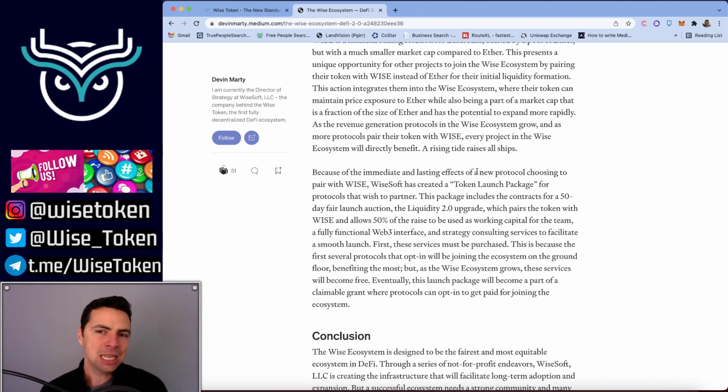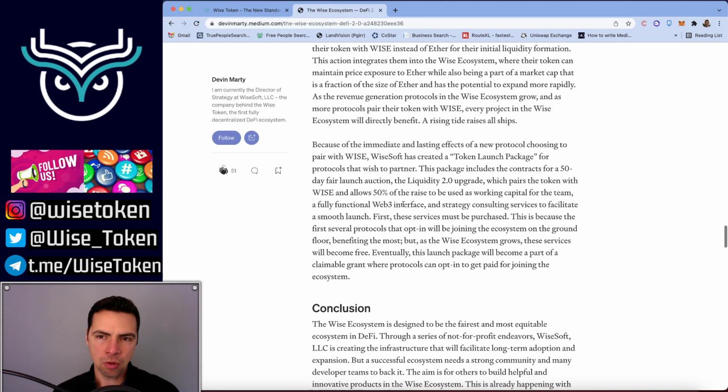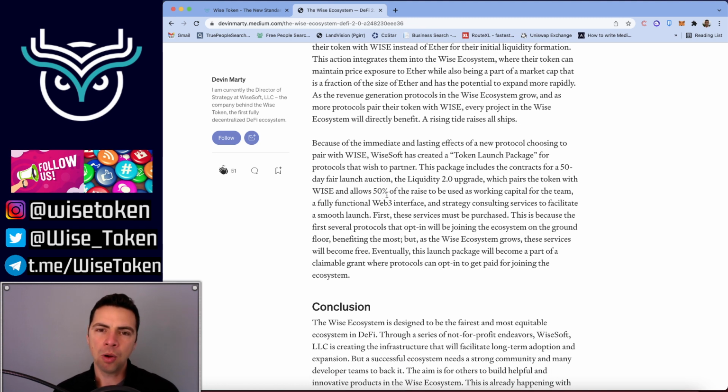So because of the immediate and lasting effects of a new protocol choosing to pair with Wise, Wisesoft has created a token launch package for protocols that wish to partner. This is first going to happen with Praise, and then we have a few other ones lined up as well. This package includes the contracts for a 50-day fair launch auction, the Liquidity 2.0 upgrade, which pairs the token with Wise and allows 50% of the raise to be used as working capital for the team.